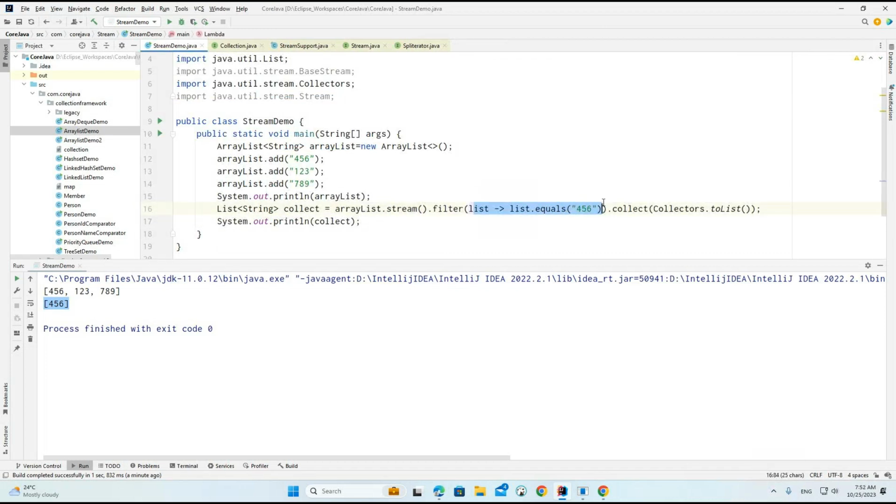Because this particular operation, this particular logic, is going to be implemented under the predicate method called test. This implementation is going to be taken care of at runtime. So this is what we need to understand. Because of that, here the iterate also is using the Java related features. Okay, so now ignore what exactly this particular collect method will do. As of now, we are discussing the filter. So any questions on this? Any questions regarding this particular filter?